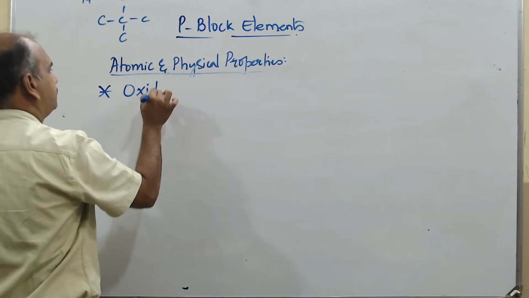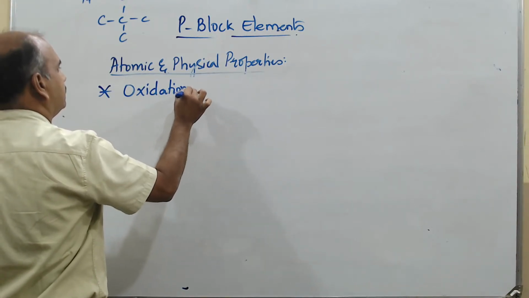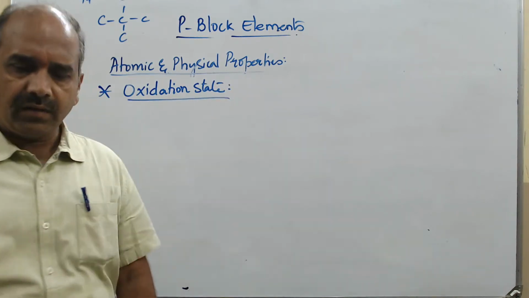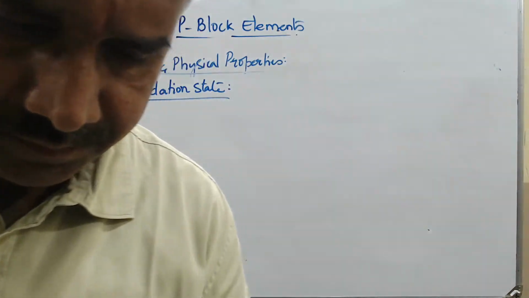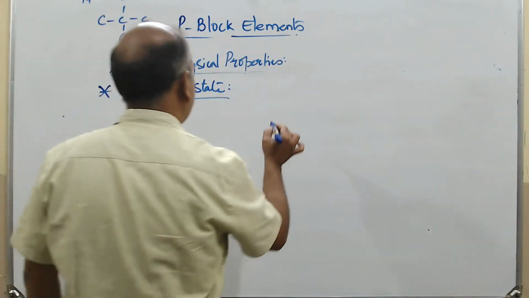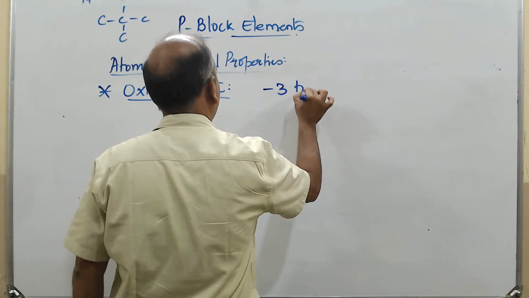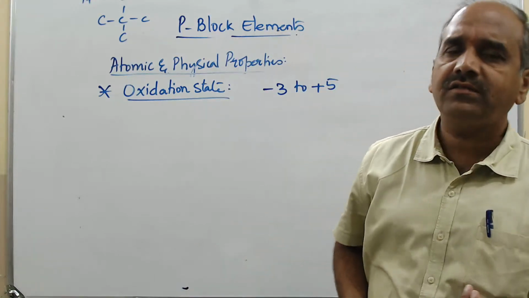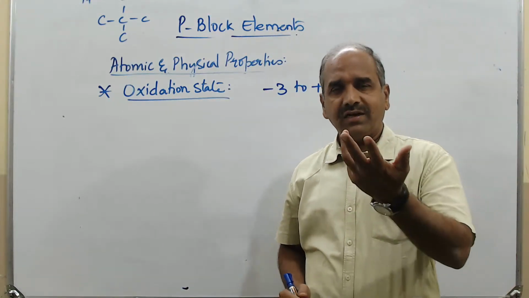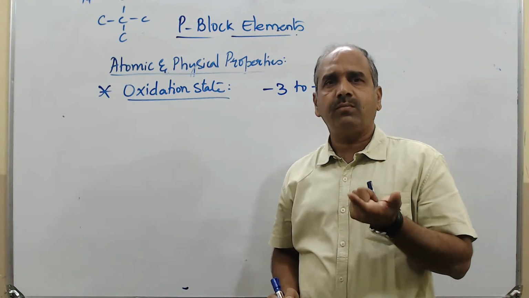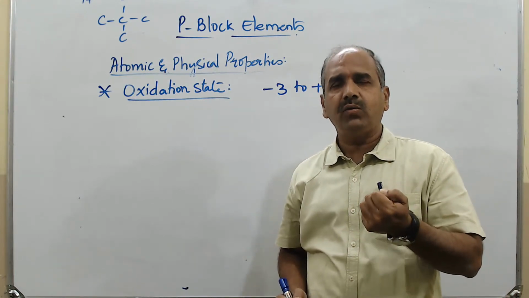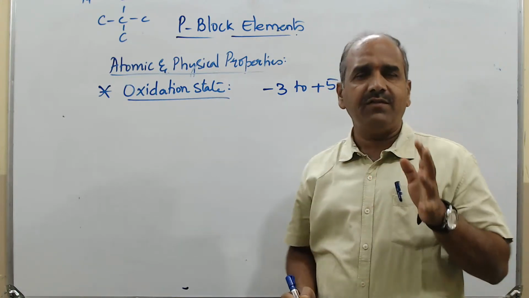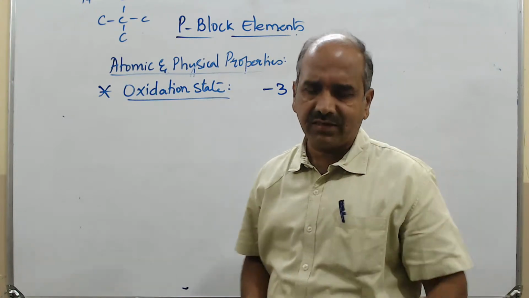Oxidation state. Okay. Now this oxidation state can exist for these nitrogen family elements from -3 to +5. They can accept 3 electrons, they can give up to 5 electrons. So it starts from -3, -2, -1, 0, then 1, 2, 3, 4, 5. Like this, total 8 to 9 different oxidation states it can be existing.